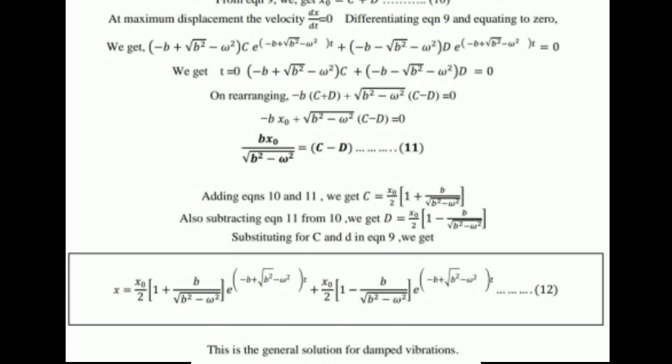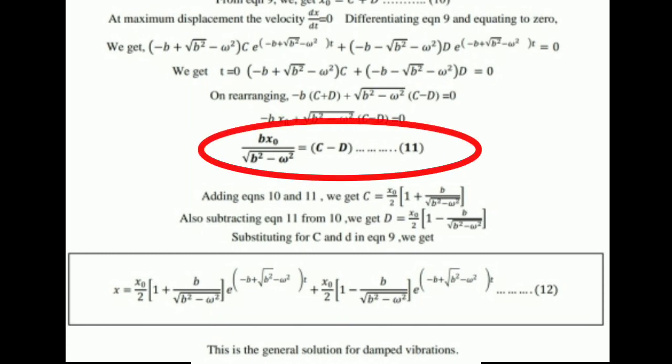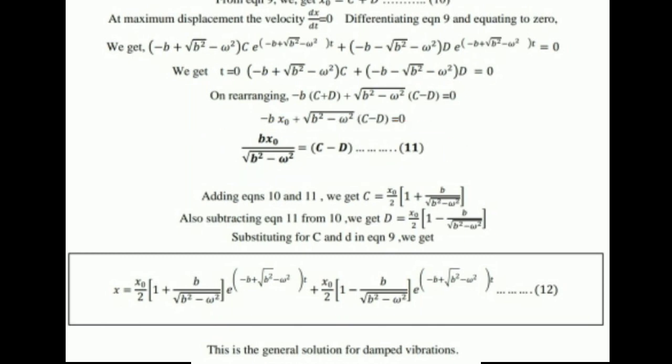Take it as equals to 0. So solving the above equation, ultimately we will get b x naught by under root b square minus omega square, that is equals to c minus d. Take it as equation number 11.